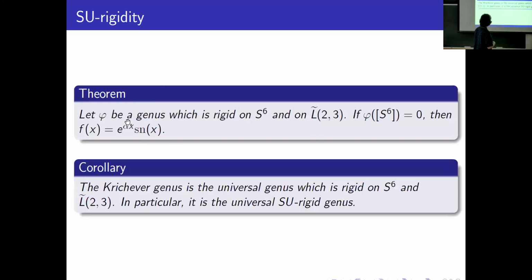So we obtain the following result, that the Hirzebruch genus is the universal genus which is rigid on S6 and these SU quasi-toric manifolds. And in particular, it's the universal SU rigid genus. If some genus is rigid on any SU manifold, then it's the Hirzebruch genus.